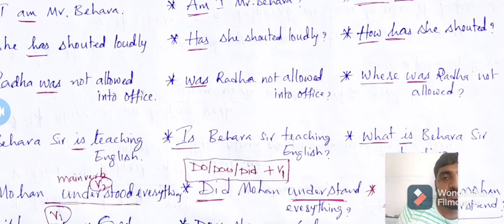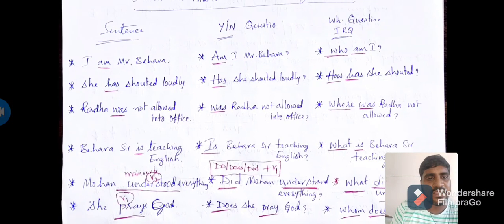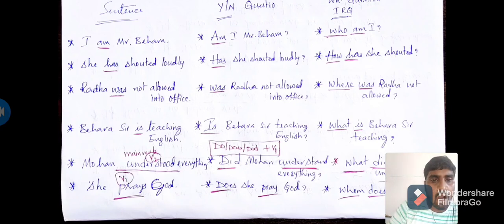And when it comes to the next question, this is a very important part. "Mohan understood everything." In this sentence, there is no helping verb, but "understood" is the second form. I told you, in the absence of a helping verb, we have to use do forms as a helping verb. If there is a first form of the verb in the sentence, we use either do or does. And if it is the second form, we use did.